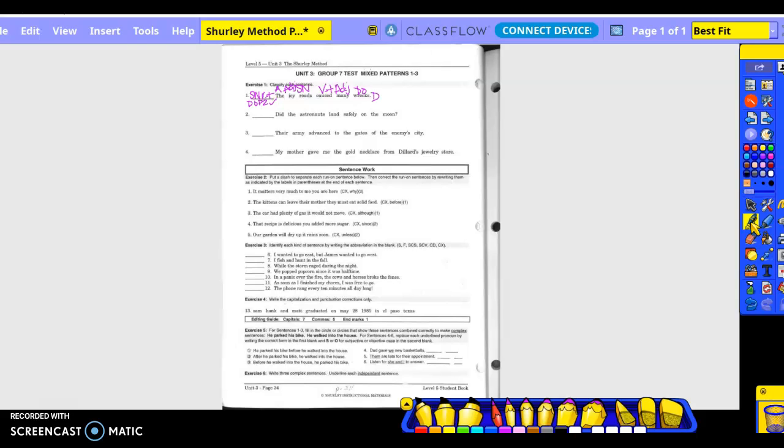Go back to the verb, divide the complete subject from the complete predicate. Is there an adverb exception? No, because there isn't one. Is the sentence in natural or inverted order?